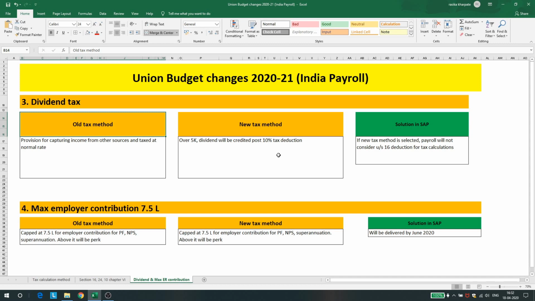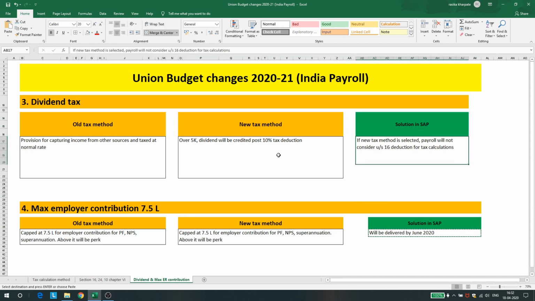This new rule is applicable only for the new tax method and not for the old tax method. So the changes for this in SAP will be released by June 2020. Right now the changes are not yet delivered, but yes, the delivery will be done by June 2020.